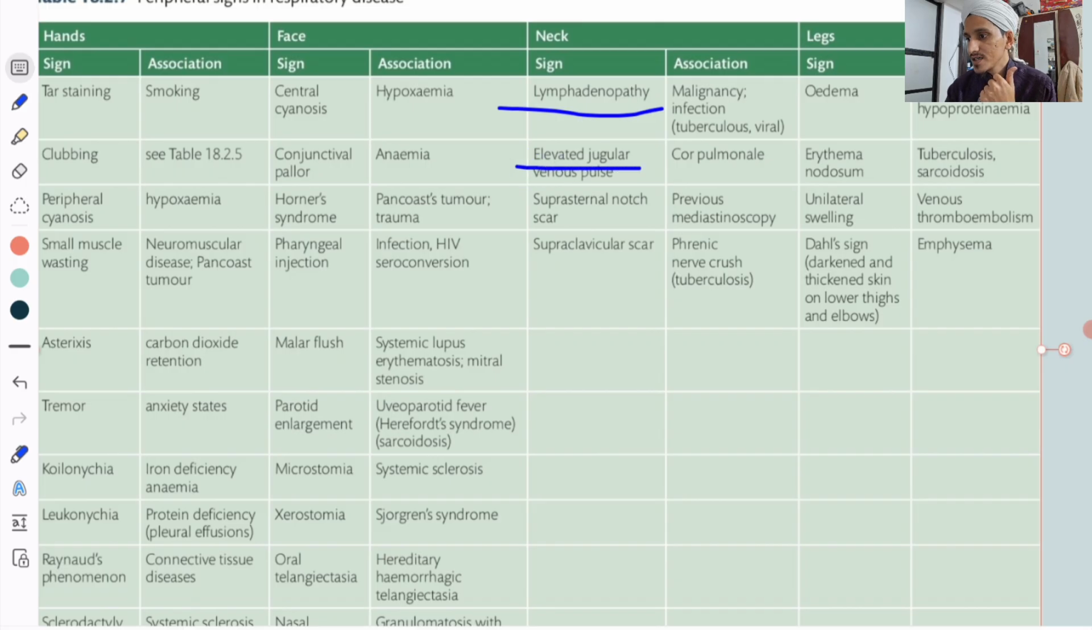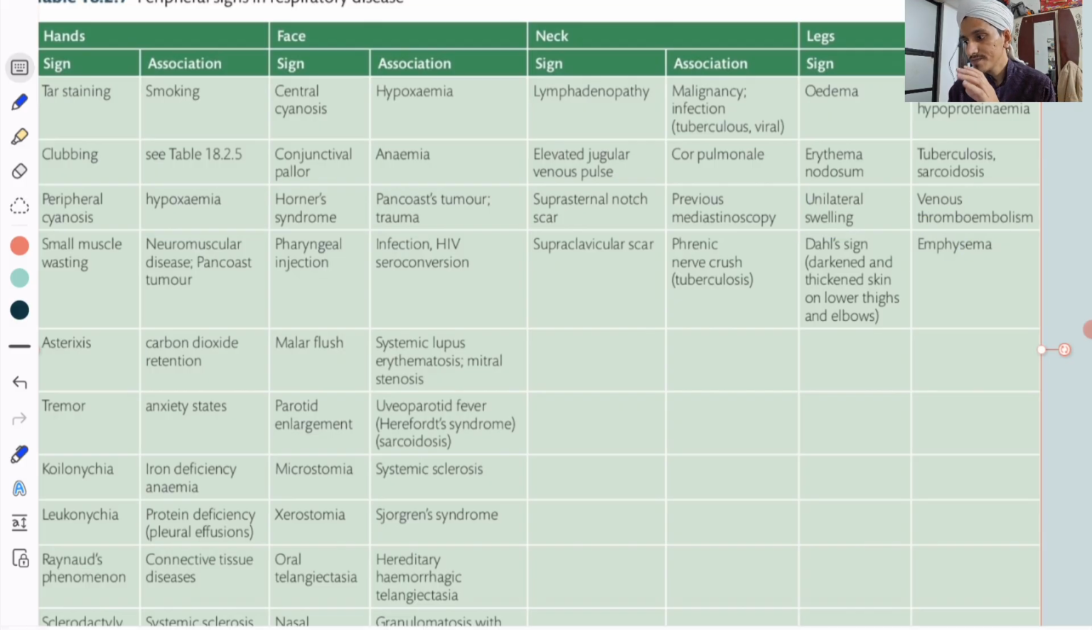Then in the legs you can have edema, which indicates either hypoproteinemia or right heart failure in chronic lung disease patients. Erythema nodosum, which is prominent on the shins, lower limb shins. You can go and watch a picture of this. In tubercular disorders you will see this erythema. Erythema nodosum: tuberculosis and sarcoidosis. Unilateral leg swelling, if it is there, you suspect venous thromboembolism. This is also very common and very important in this patient.